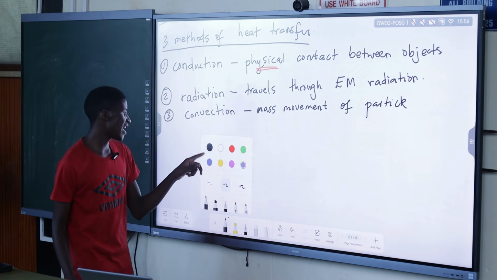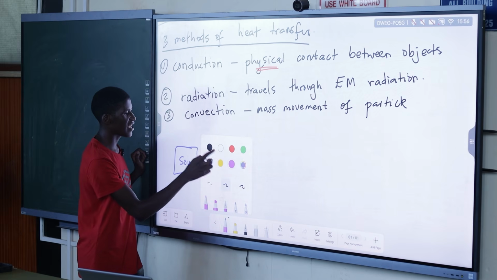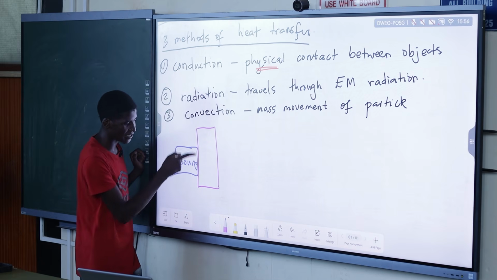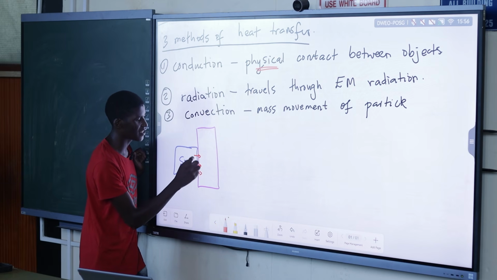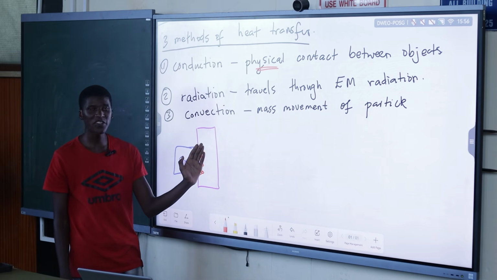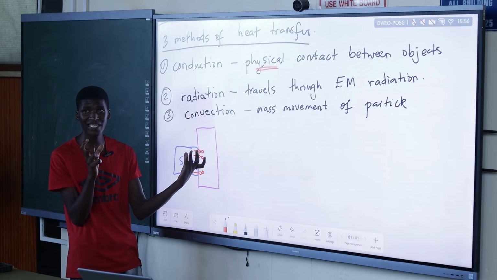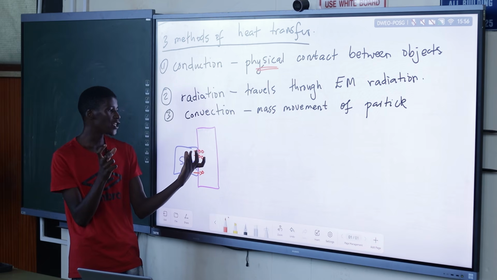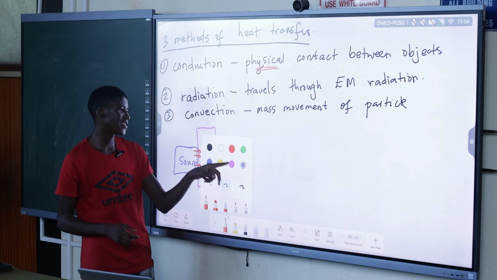So see, say a heat source is somewhere here, this is the heat source, and this is the surface that is getting the heat. So your heat gets to particles that are at this point, molecules that are at this point. And these molecules, they are able to do what? They are able to move or collide with each other. Remember, if it's a solid, particles are always vibrating, according to the grade 10 definition of solids. So as they are vibrating like that, they are doing what?